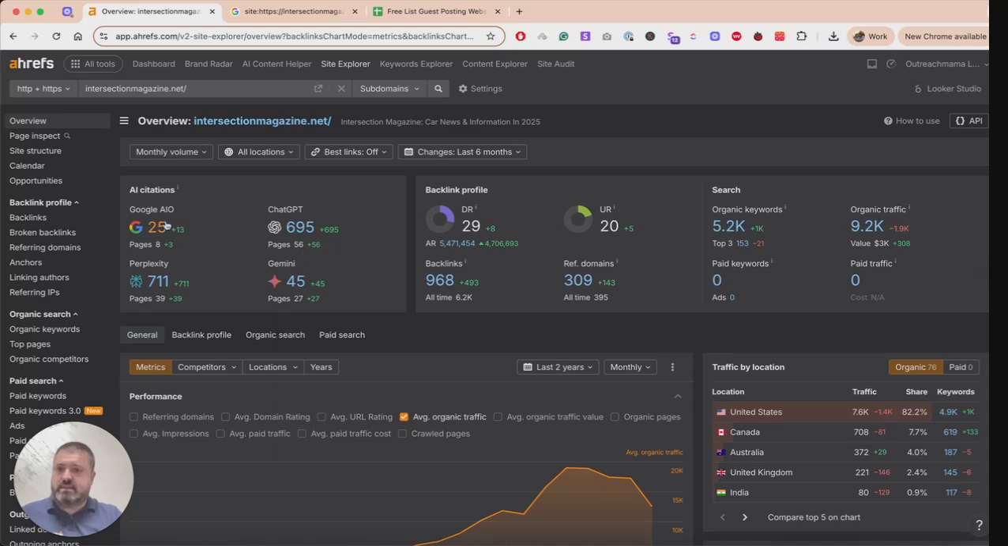But then this is a new metric we can track: AI citations. This shows the number of times this website was used to get information for AIs, and as you can see, it seems pretty relevant.